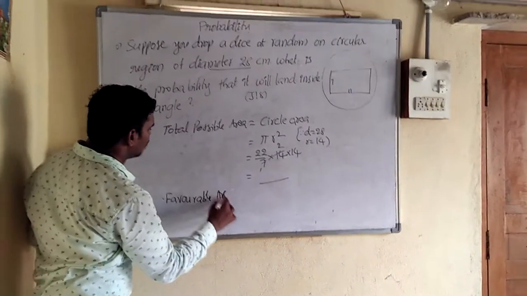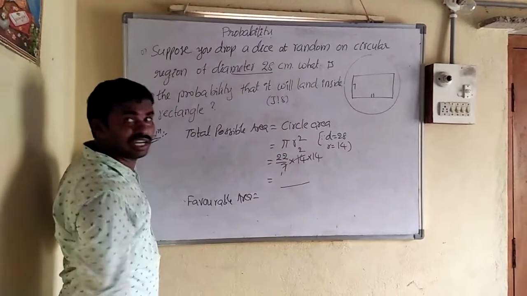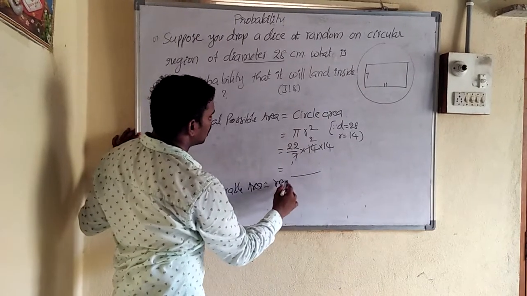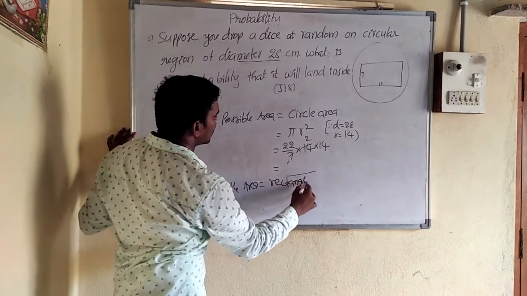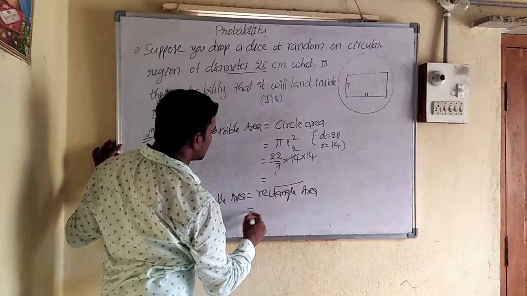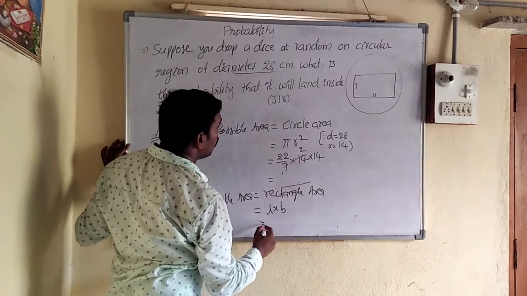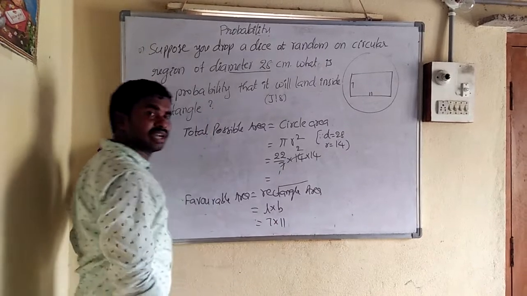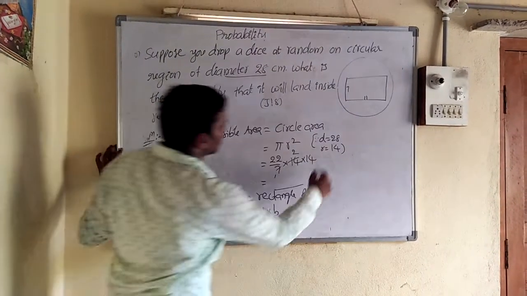Favorable area. Where does it have to land? On the rectangle. So favorable area is the rectangle area. What is rectangle area? Length into breadth. What is length? 7 into 11, which becomes 77. I am just keeping it as it is.